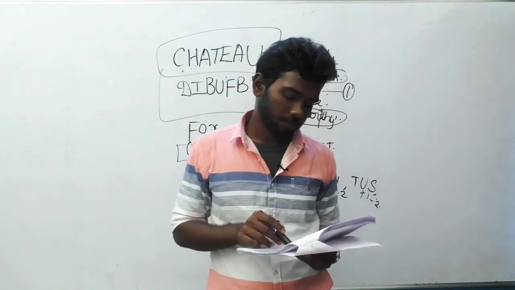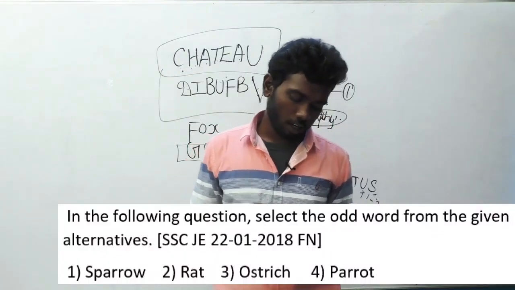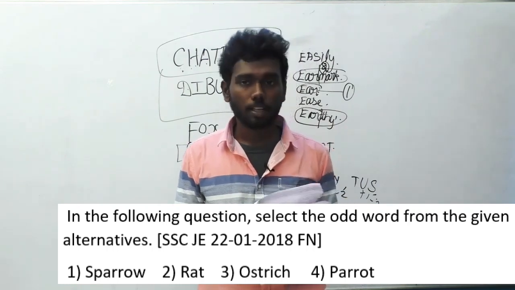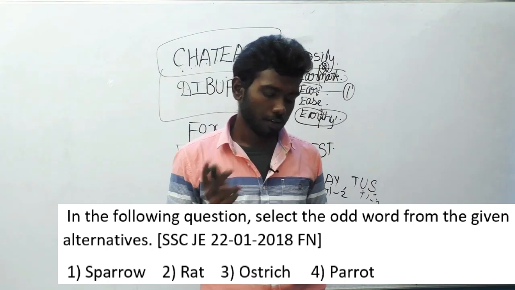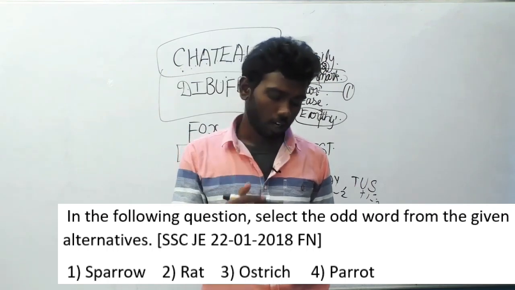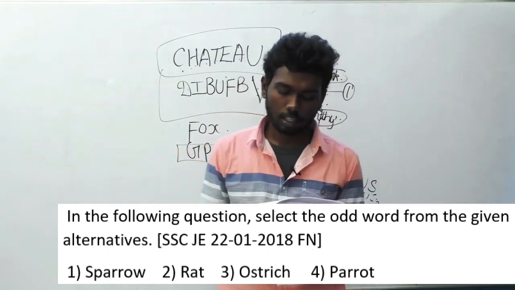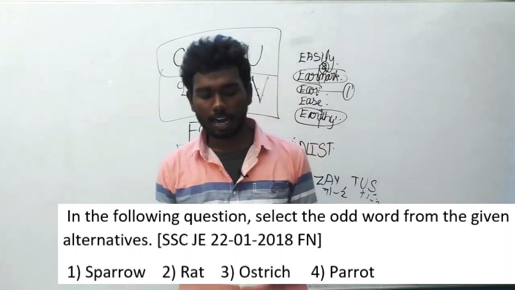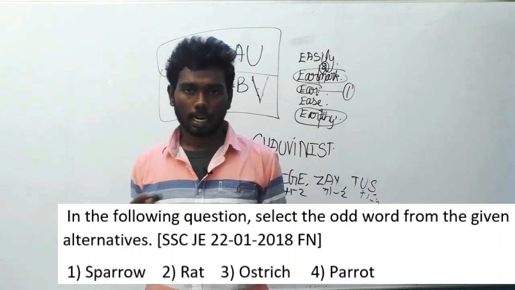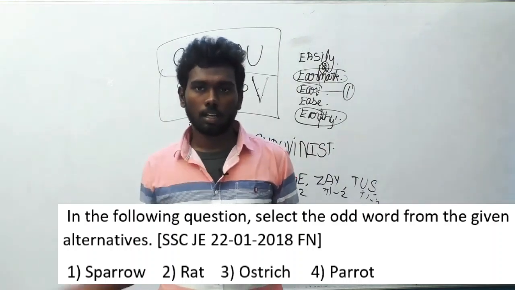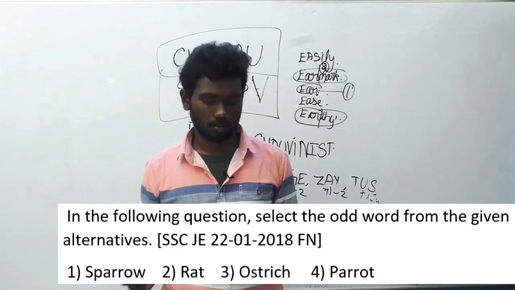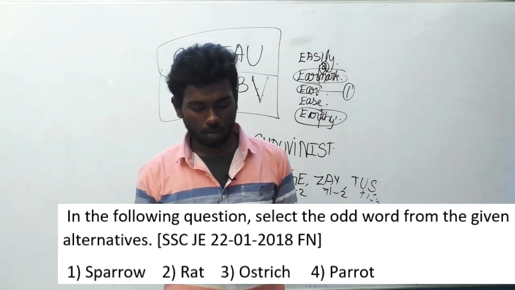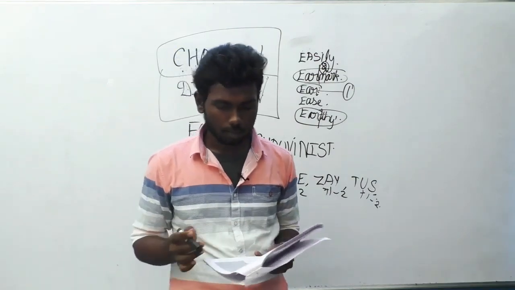In the following question, select the odd word from the given alternatives. This question was asked in SSC JE 22 January 2018 forenoon session. You have to find the odd word. Sparrow, rat, ostrich and parrot. Which is the odd word? You can guess it very easily because except rat, all are birds, and rat alone is an animal. It's a mammal. So it is the odd option and it is the answer option also. For 205, option B. Let's move on to the next question.